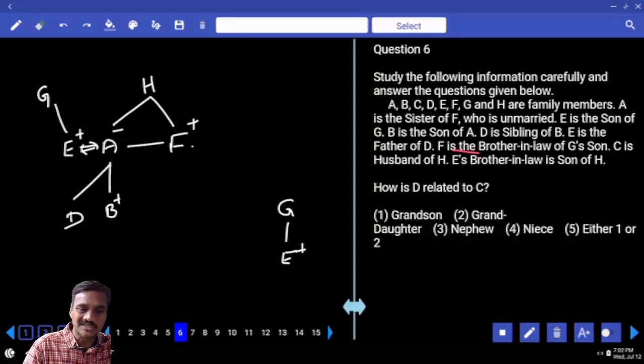Then C is the husband of H. Now H is a female, now C is a male. C is the husband. Now 1, 2, 3, 4, 5, 6, 7, 8 persons.